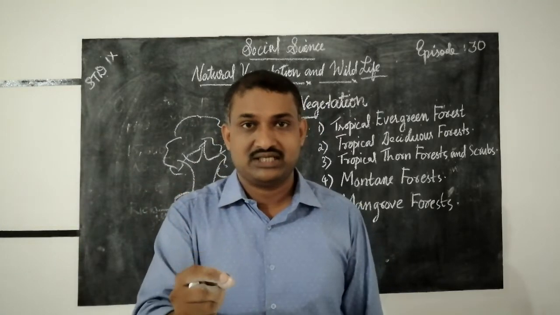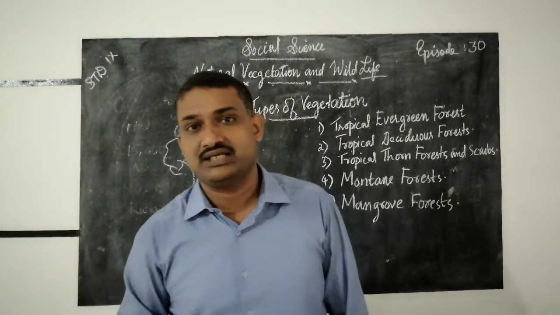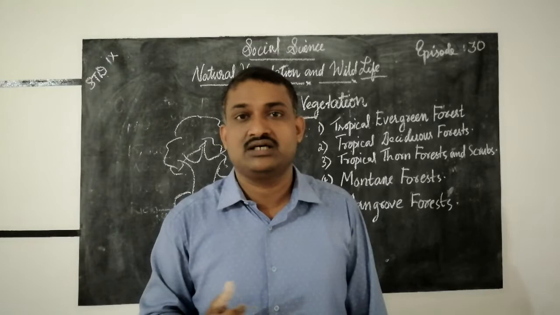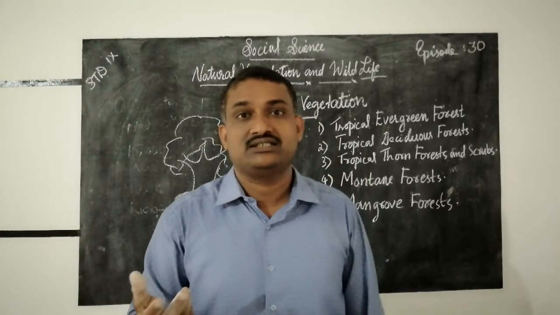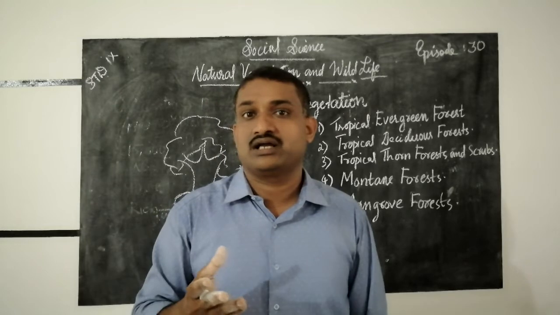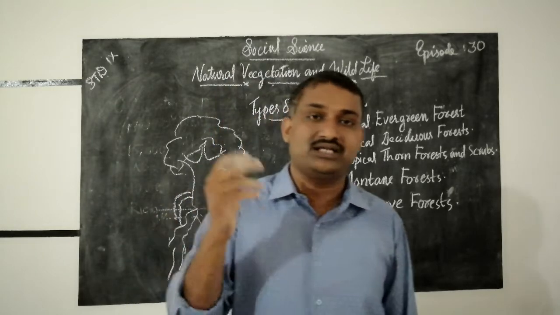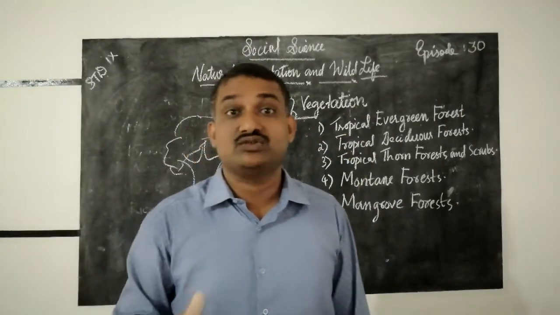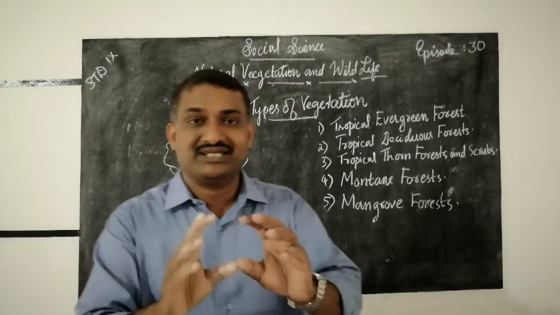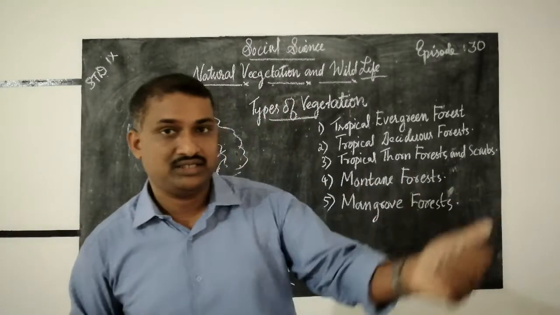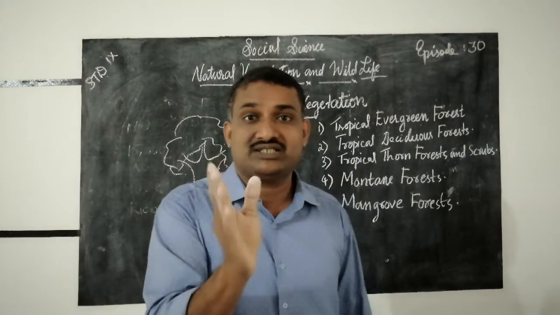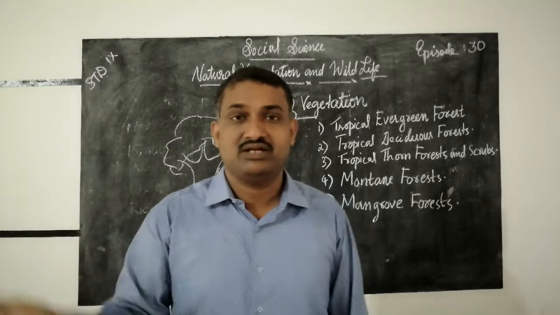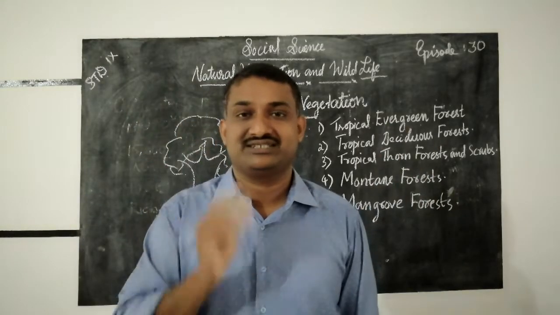You know that one is depending on another. Herbivores are there, then carnivores are there, then omnivores are there. Carnivorous, that is flesh eating. All these species we can call carnivorous. Then herbivorous, depending on plants. If they depend on plants, we can call them herbivorous. Then what is omnivorous? Human beings are considered omnivorous. It means depending not only on plants but also on animals. So for the existence of human beings, plants and animals are very essential. Without animals, without plants, human beings cannot exist in the society.